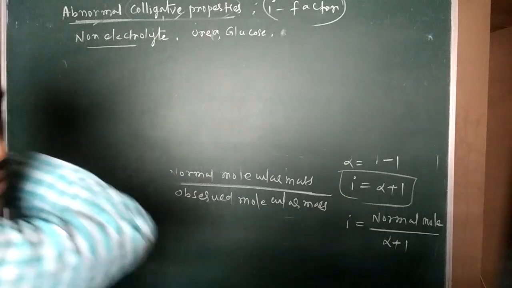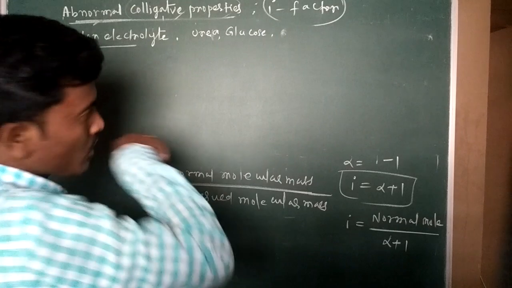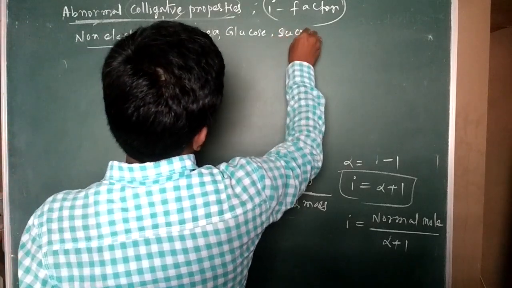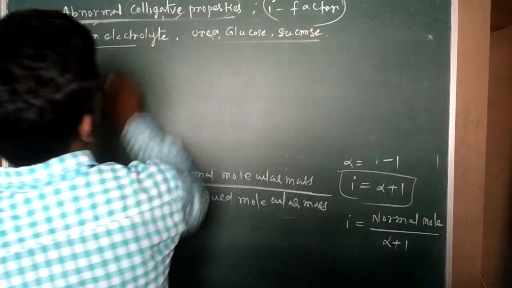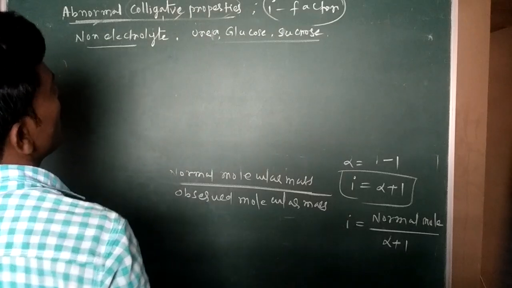Sucrose is also a non-electrolyte, you can take it too. These have no dissociation and no association.